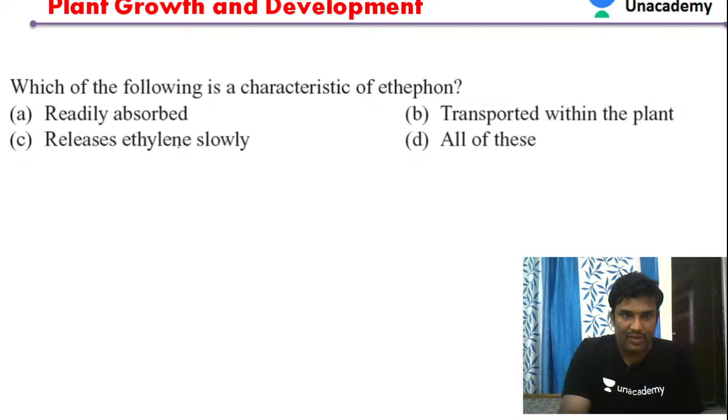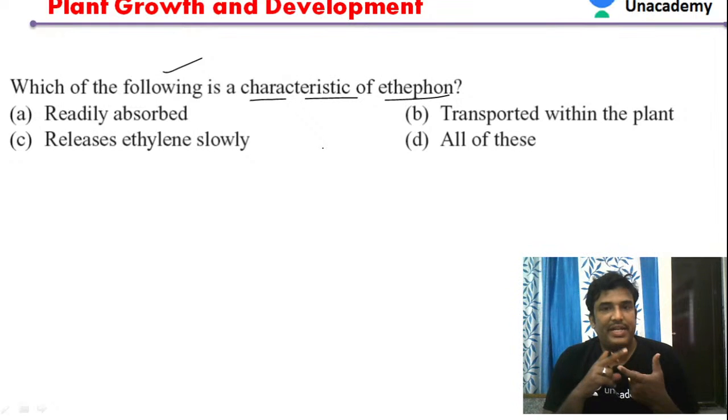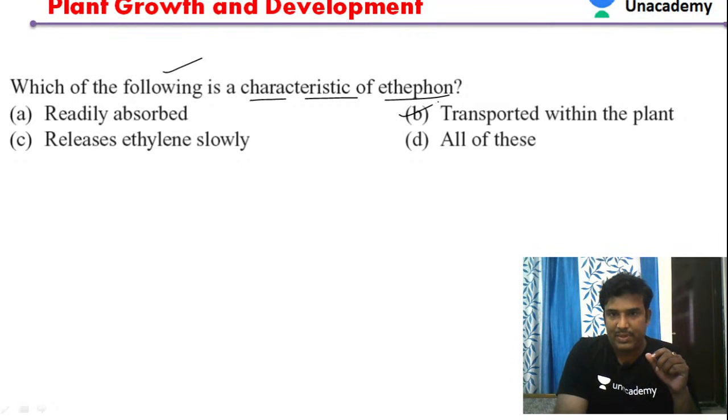Next question. Which of the following is a characteristic of ethephon? So which is the characteristic of ethephon? What is the characteristic feature of ethephon? That is the question. So it is readily absorbed. No doubt it is mixed with water and sprayed on the plants, then it is readily absorbed. So then it is transported. When it is applied to the roots, it is absorbed through roots and is transported within the plant. So that statement is also correct.